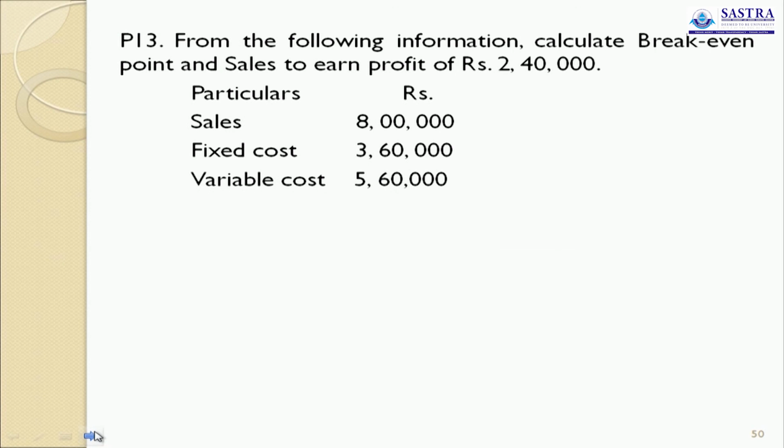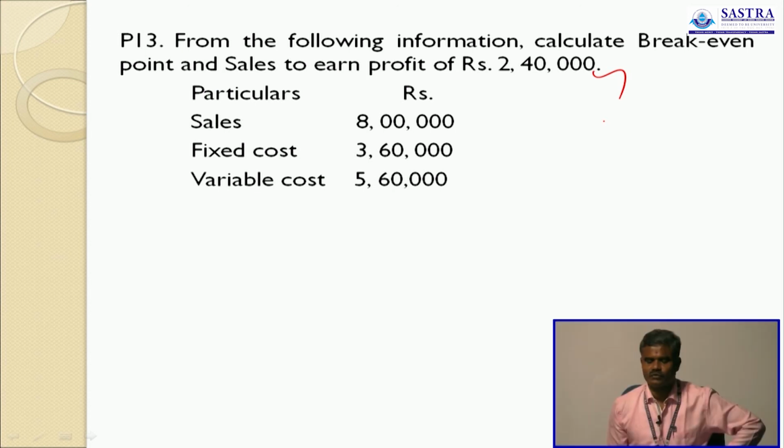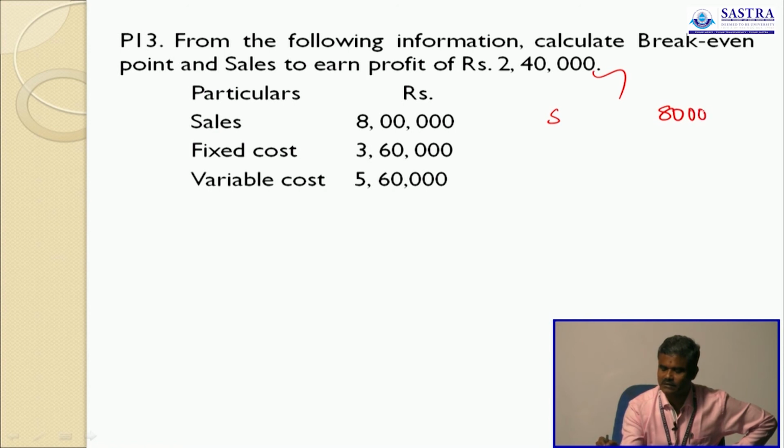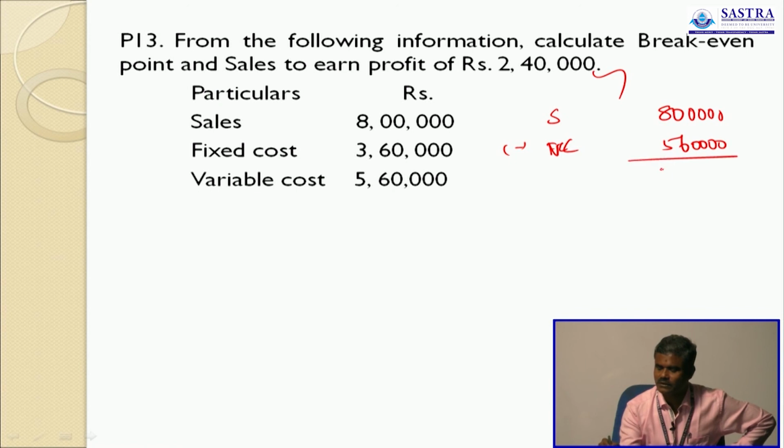From the following information, calculate break-even point and sales to earn a profit of 2,40,000. Very simple. First, we calculate the break-even point. Before that, you prepare the marginal cost statement. Sales 8 lakh, fixed cost, variable cost 5,60,000, 240.